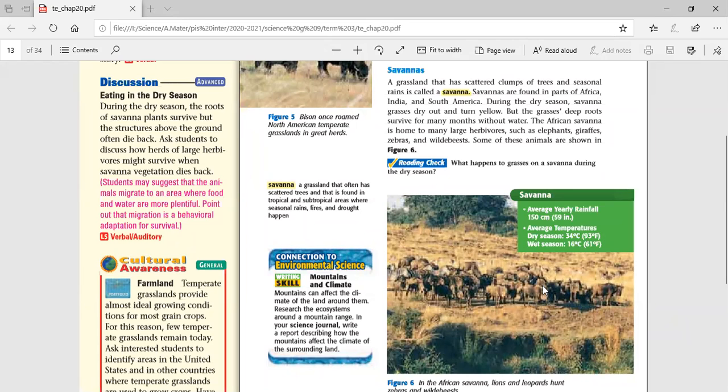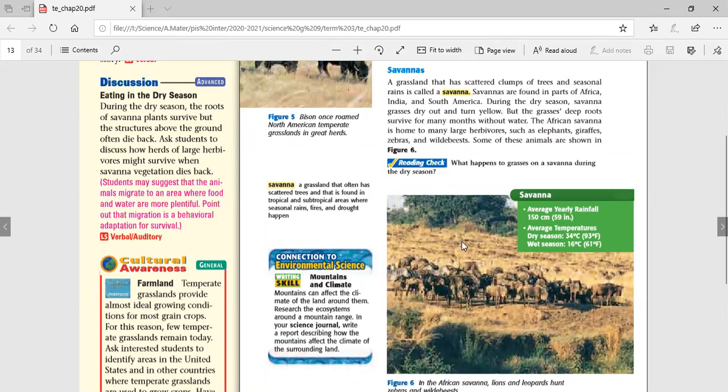So we find that savanna is considered the habitat for most grazing animals or large herbivores. We can find zebras, deer, elephants, giraffes, and so on. Why does it specially support this kind rather than forest? For example, forest could include some of these animals, but not as many as savanna. Why? Because it's hard for most of the animals to eat from higher trees, so they prefer to have a sufficient amount of grass that is accessible to eat. Is it clear here, guys?